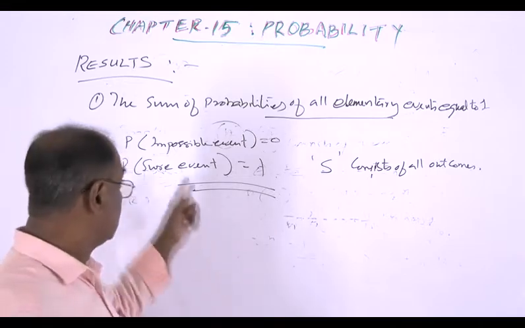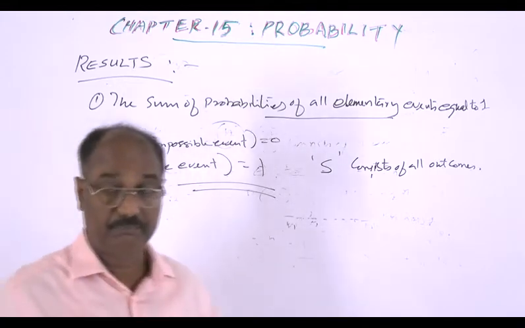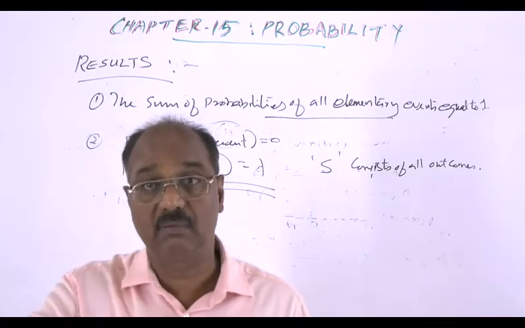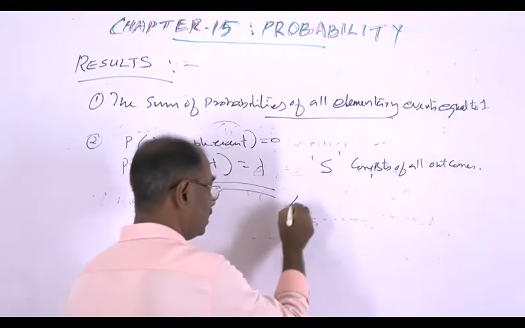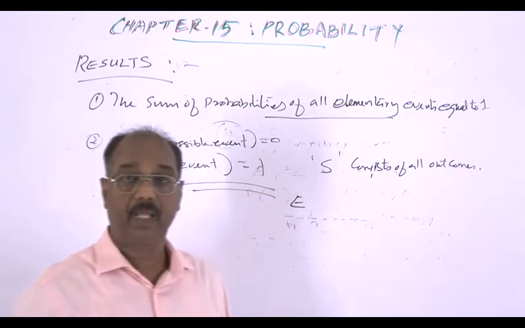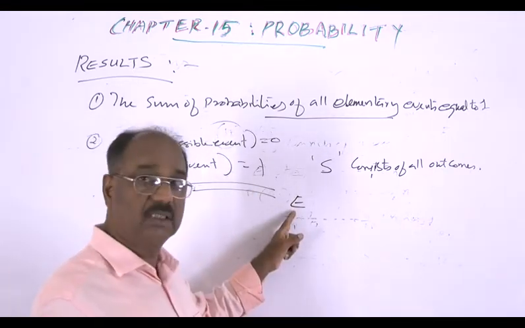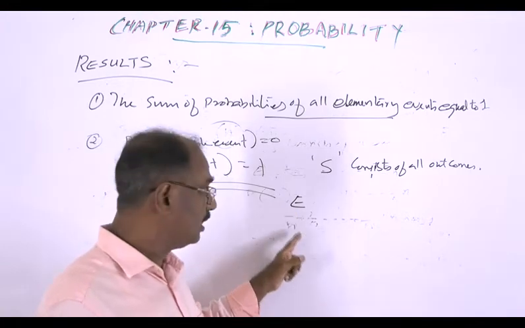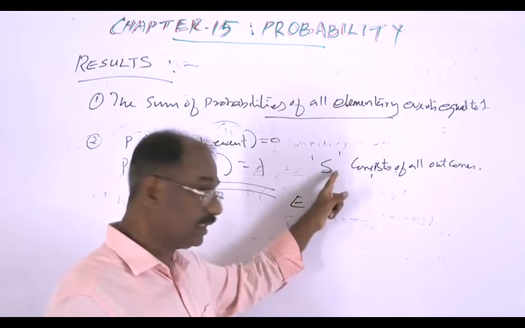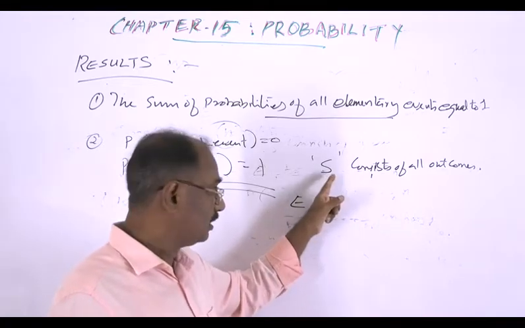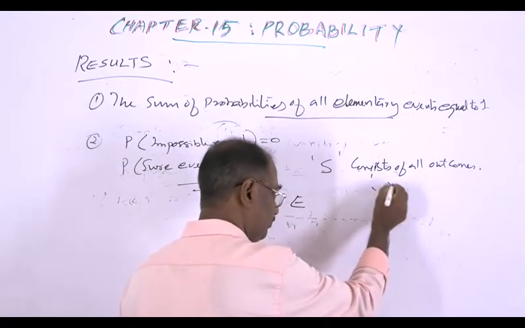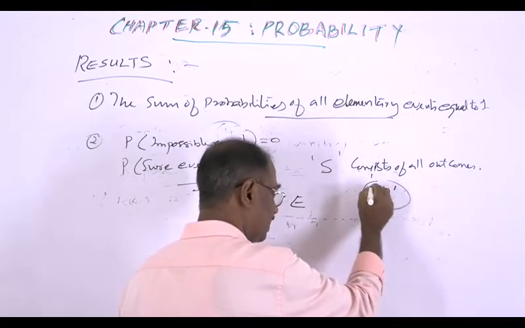Then probability of impossible event. Impossible event means it is impossible to occur, that event. Suppose E is an impossible event. Then this E is impossible to occur. That means there is no outcome favorable to this E in S. This S consists of all outcomes. Suppose n in number, this S consists of n outcomes.